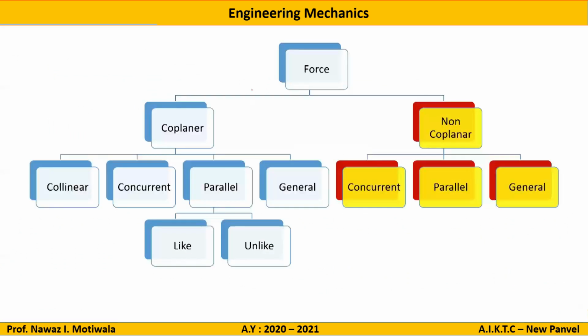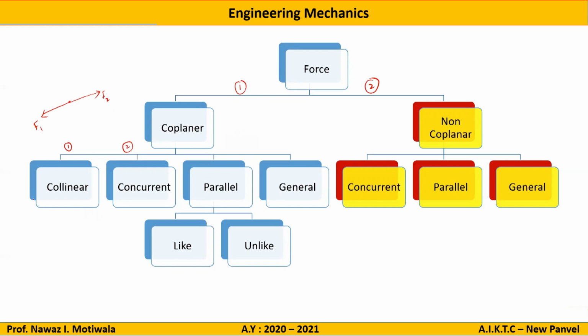Next part, what are the different kinds of force systems? Forces are basically divided into two parts. The first part is coplanar and the second one is non-coplanar. Coplanar is further divided into four parts. The first one is the collinear force system. Collinear means the forces will be in one single line. Let us say there is a force F1 and there is a force F2. Both of them are in the same line, hence it will be known as a collinear force system.